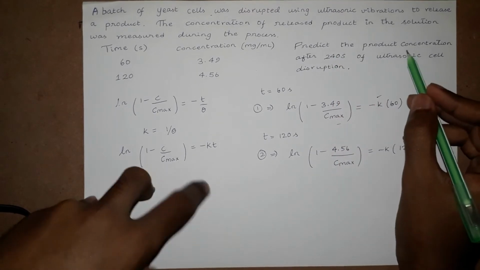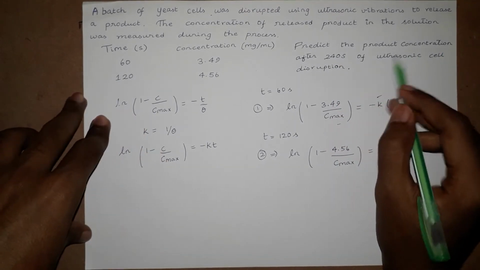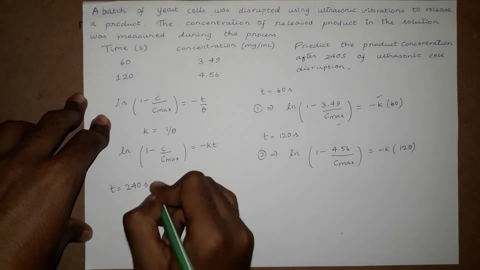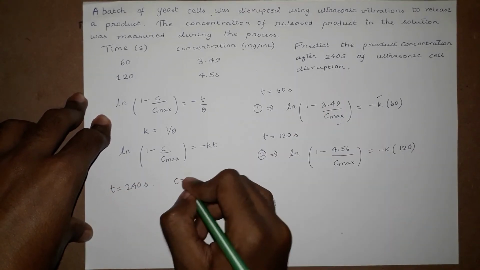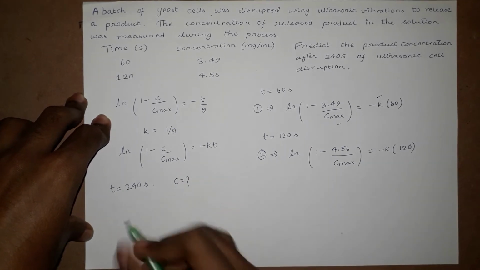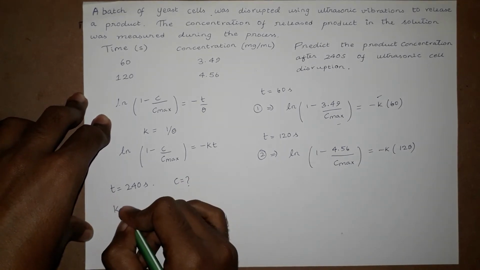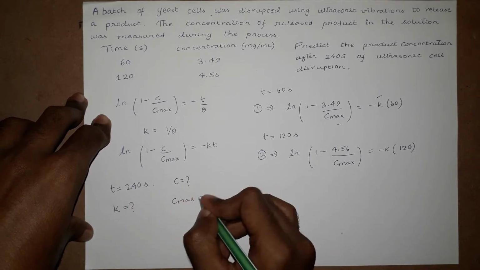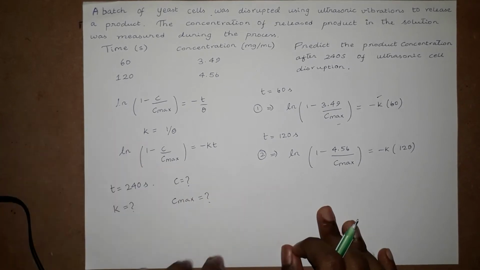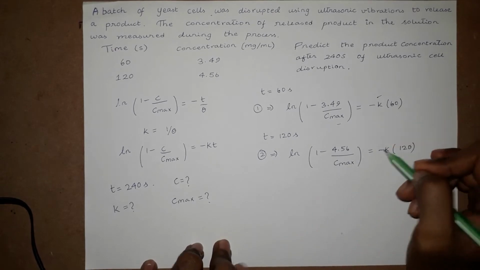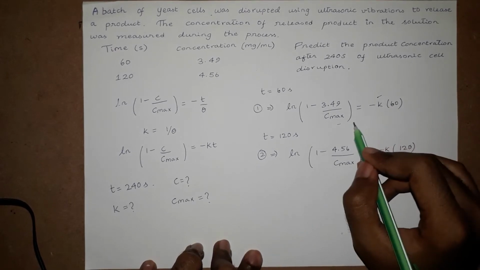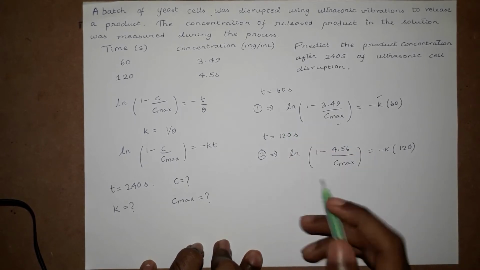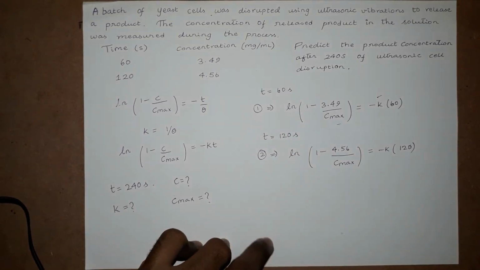So we need to predict the product concentration after 240 seconds. That is time equal to 240 seconds. What is the product concentration? What is the value of c? So first we need to find the value of k and c max. So we have two equations and two unknowns, k and c max. We need to solve, but the problem is it is in natural logarithm. So let's see how we can solve it.